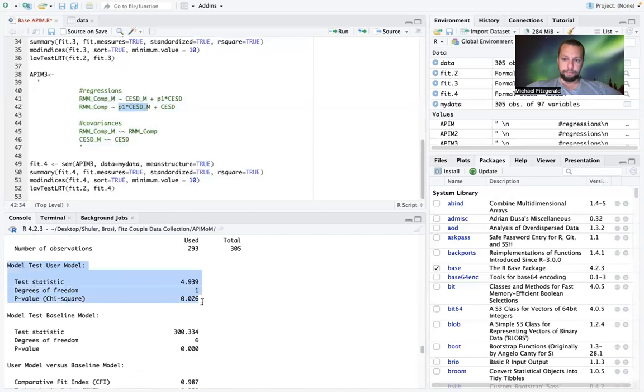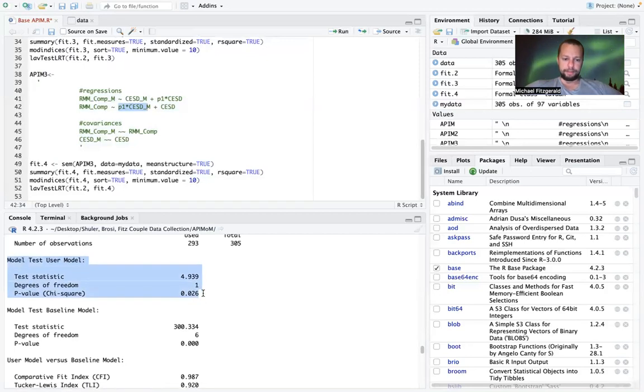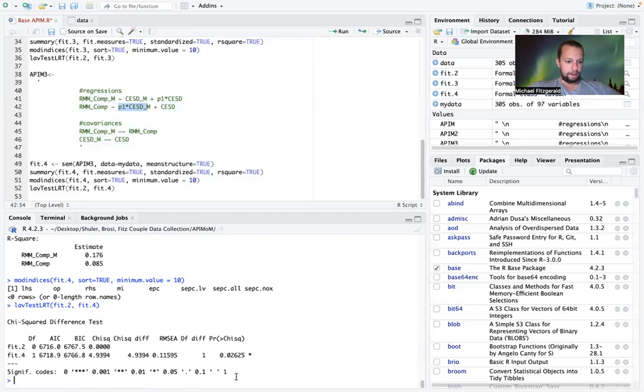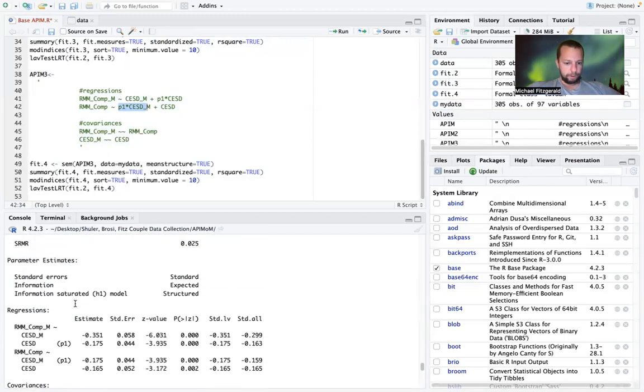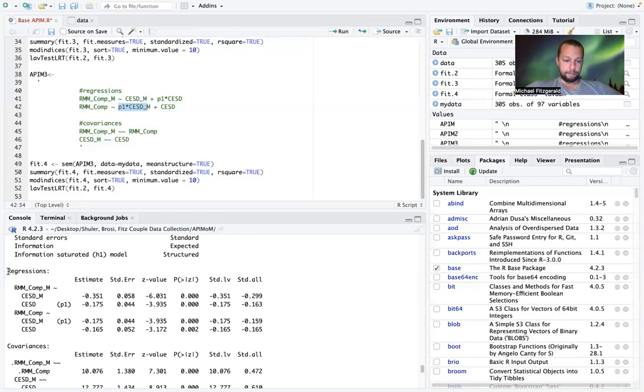This will, as I said before, be the same at the very bottom when we look at the likelihood ratio test or the chi-square difference test. All right, so we can go ahead and look at the parameters just to see what our model is doing. And much like the model where we constrained the actor effects to be the same, when we constrain the partner effects to be the same, again, we have a very